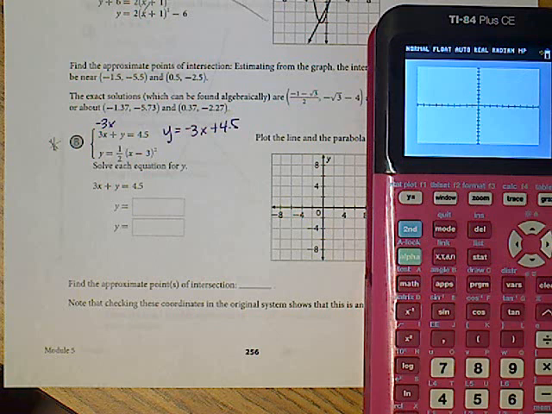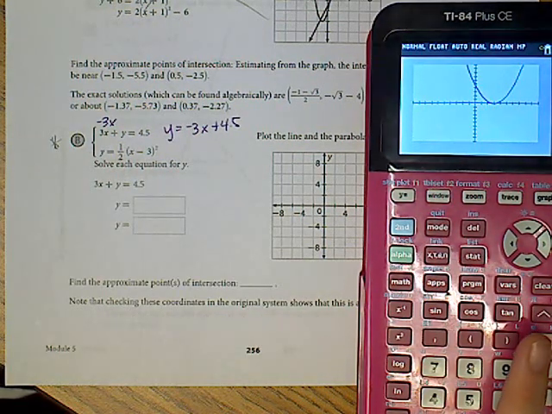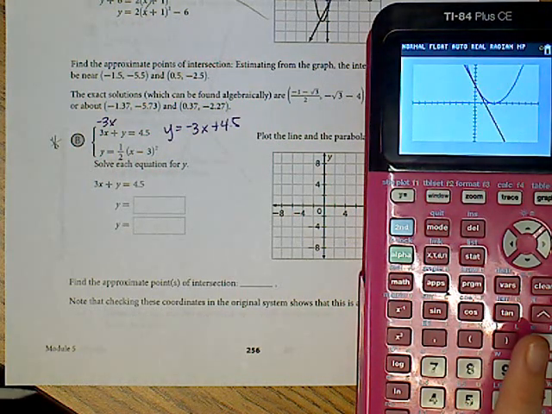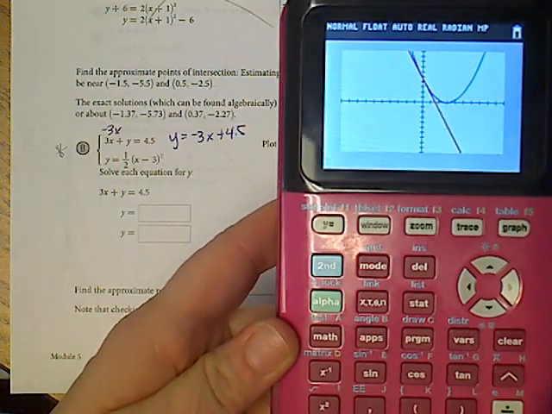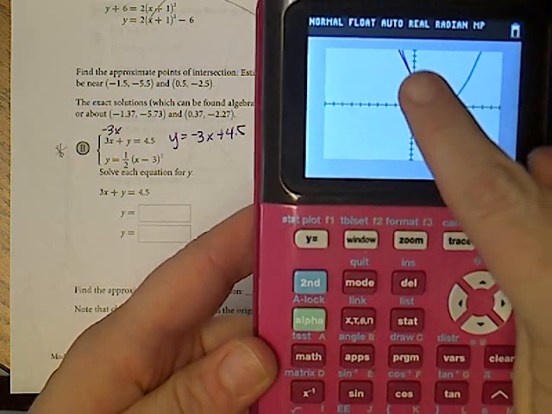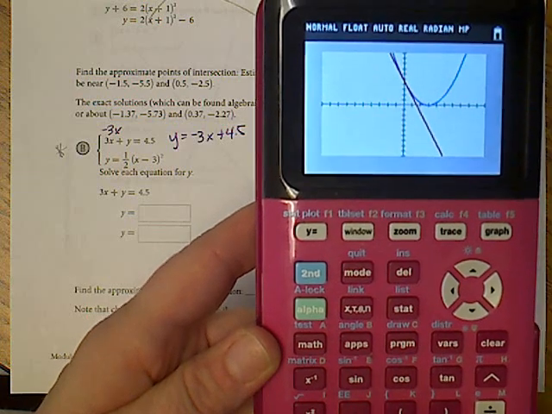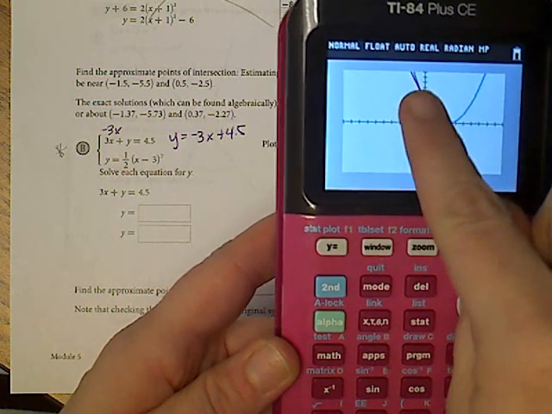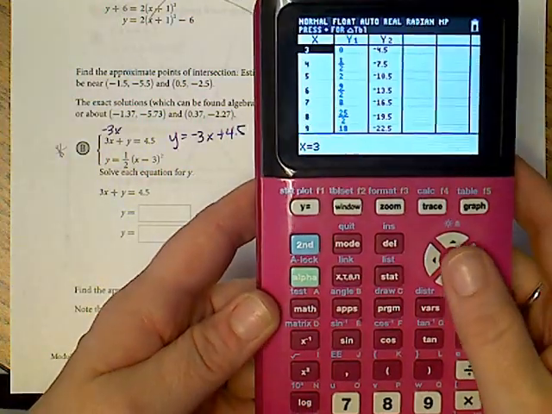Now I can go ahead and graph it because I first need to decide, does it have 1 point, 2 points, or none in common. So I'm looking for the line. There it is. Now it looks like, we know it's not no solution. It looks like it hits right here, but I'm not sure about the other places. And in the table it will show me, but definitely it's around x is negative 1, 0, or 1, somewhere kind of in there. So I'm going to go to the table.